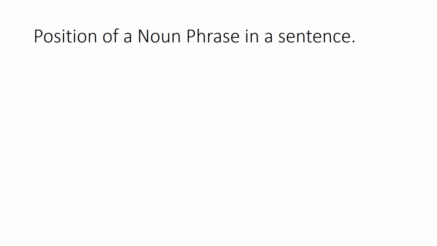Now, most important question: what is the position of a noun phrase in a sentence? See, the position of a noun phrase is the same as the position of a noun in a sentence. A noun can be positioned as a subject. A noun can be a direct object in a sentence. A noun or a pronoun, normally a pronoun or a person, can be an indirect object, and a noun can also be a complement. So the placement of a noun is also the placement of a noun phrase.